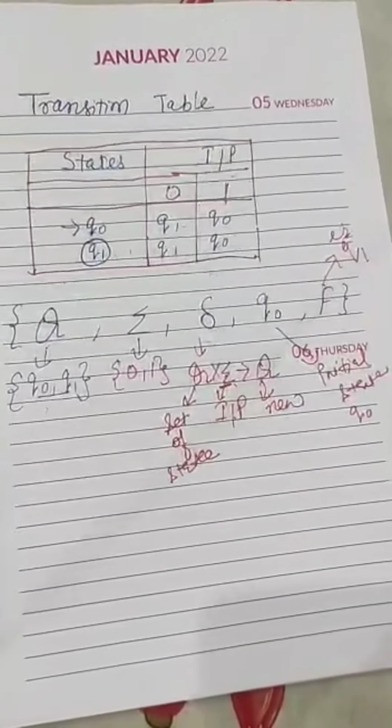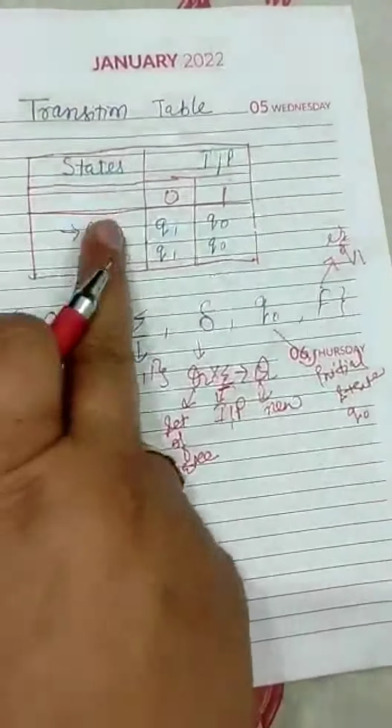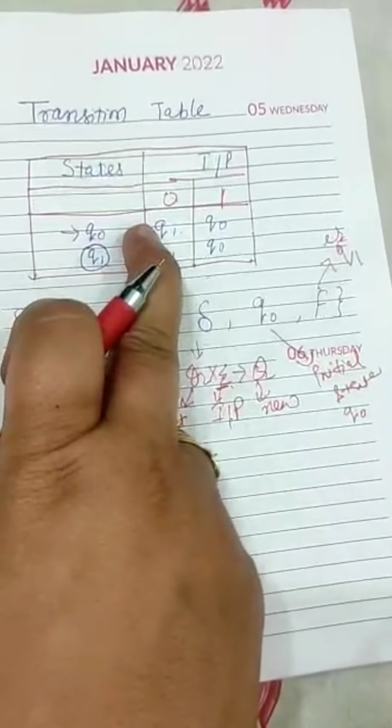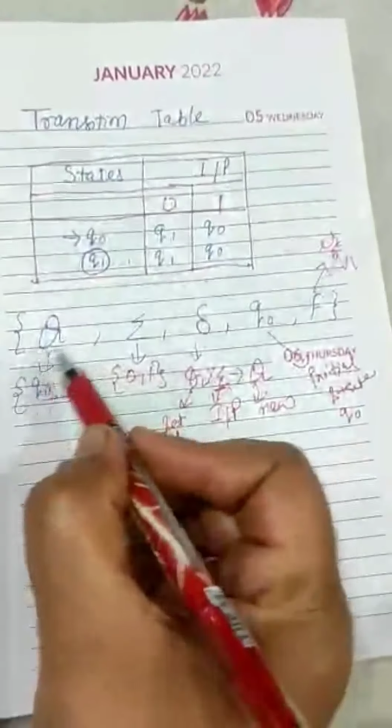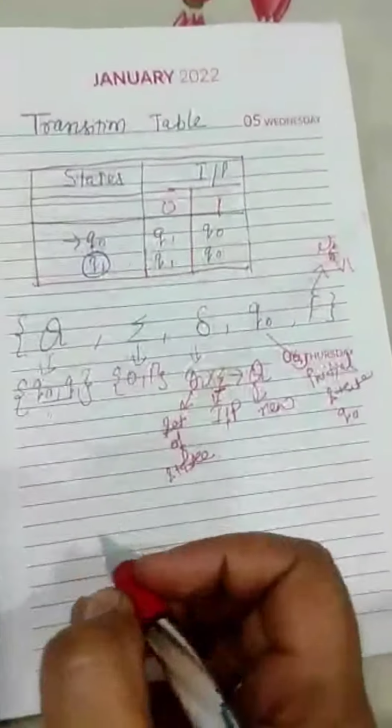Hope students you like this lecture and you understand definitely what the DFA is and how DFA is defined with the help of a transition diagram as well as with the help of a transition table, and also you are able to understand the 5 tuples based on the DFA.